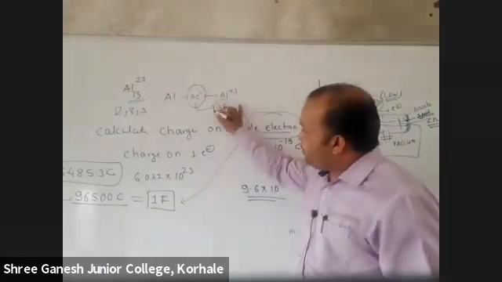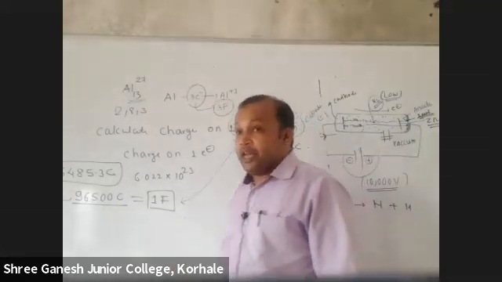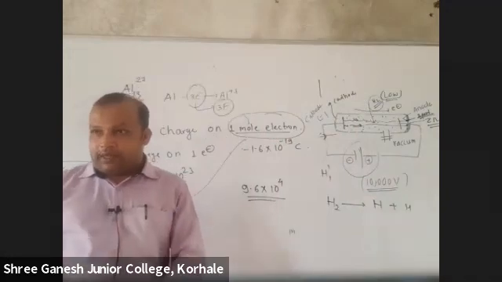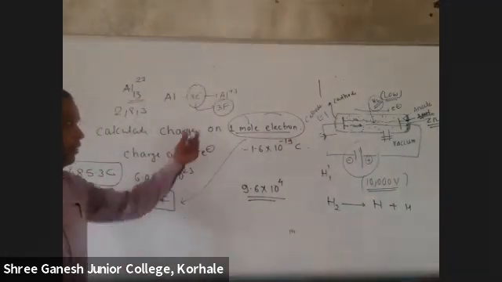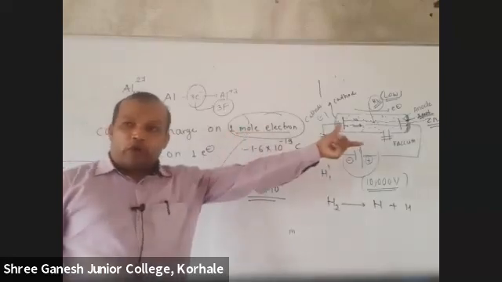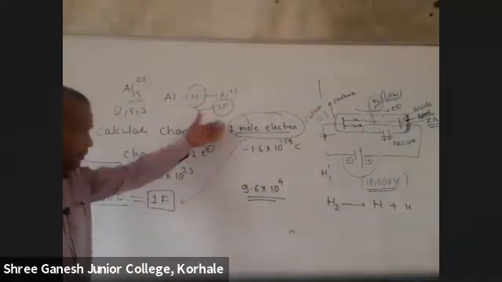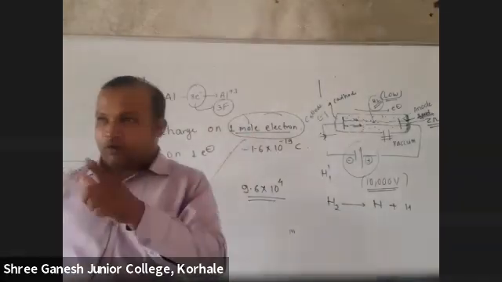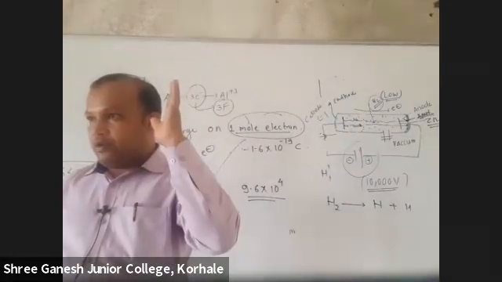This is not in this chapter. This is in the chapter called electrolysis. In 10th also you might have heard of electrolysis. There, 1 Faraday. But from where has this 1 Faraday charge come? This is the charge on 1 mole electron. Directly you remember that with some approximation they have fixed this number 96500, which is equal to 1 Faraday.